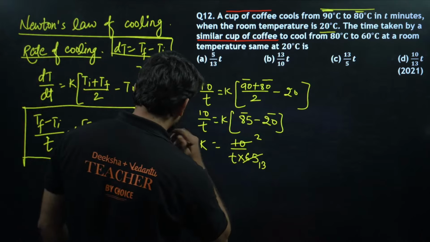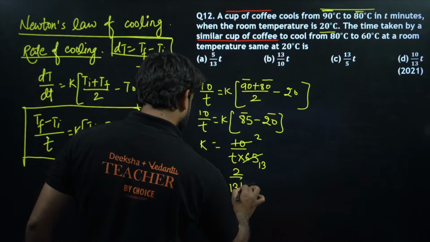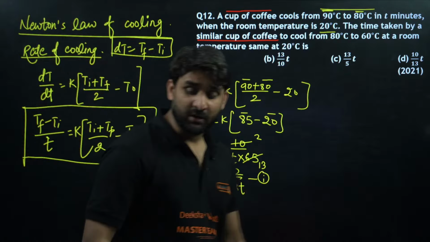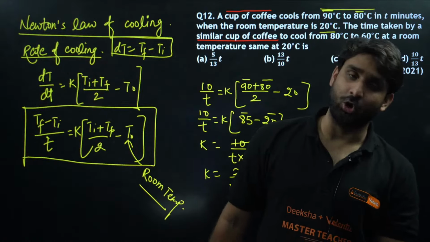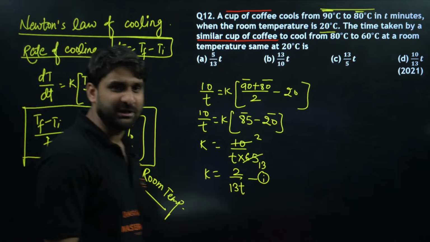So K is equal to 2 by 13 T. This is equation number 1. We can keep this as equation number 1 because it will be helping a lot. 2 5s are 10 and 13 5s are 65. I hope this is clear to you all.